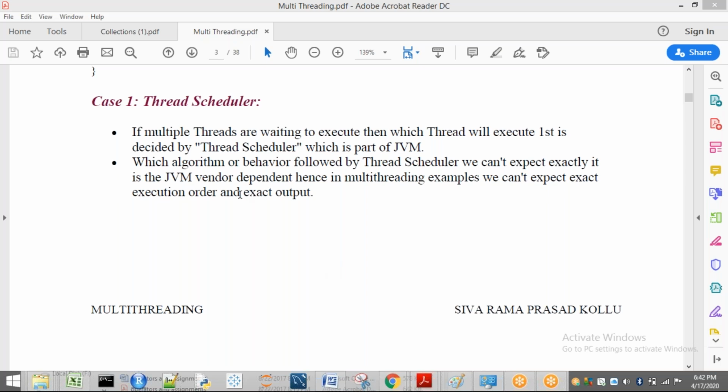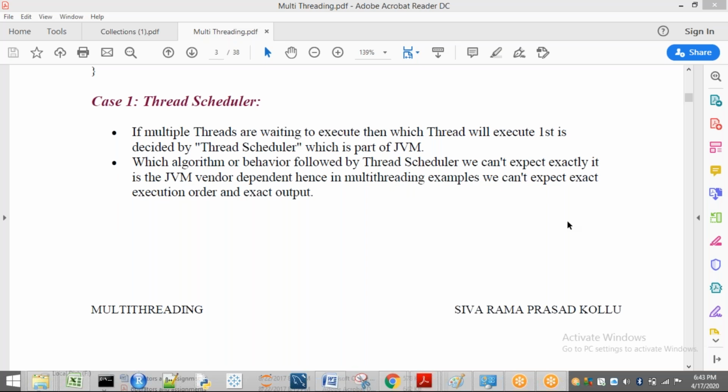Anyway, let us see the points. If multiple threads are waiting to execute, then which thread will execute first is decided by the thread scheduler, which is a part of the JVM. Which algorithm or behavior is followed by the thread scheduler, we can't expect exactly. It is JVM vendor dependent. So in multi-threading examples, we can't expect the exact execution order.